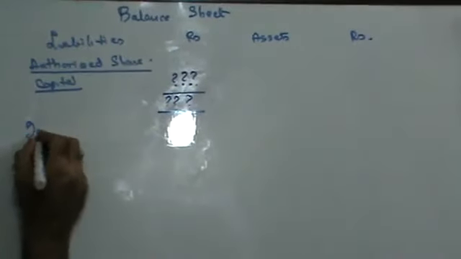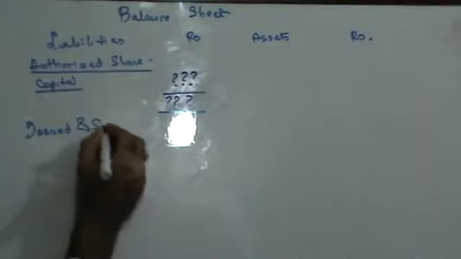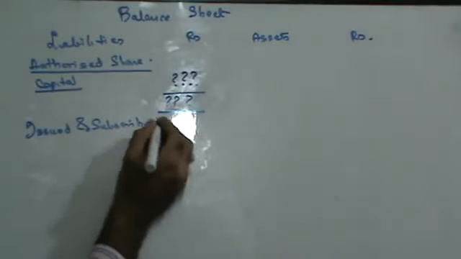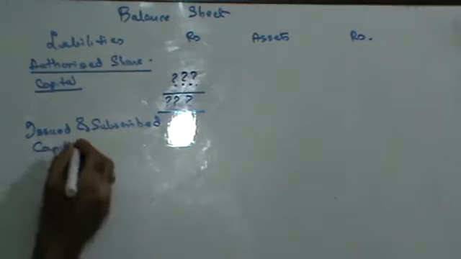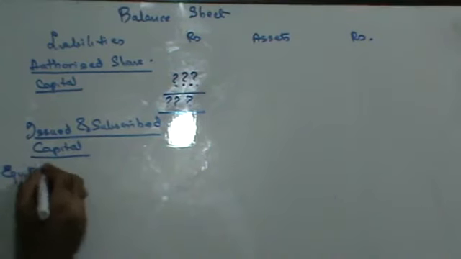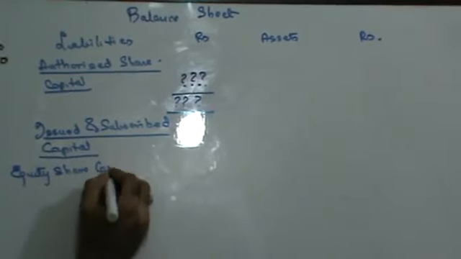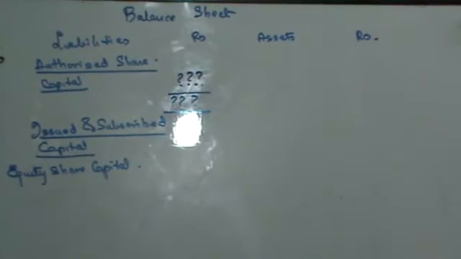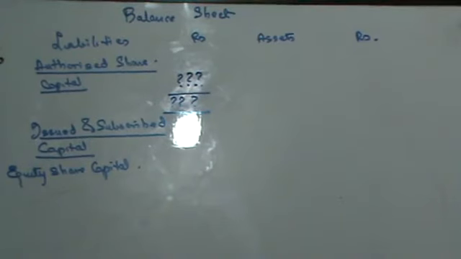Authorized share capital is not given to you. Issued and subscribed capital. In issued and subscribed capital, first of all, you would have equity share capital. How much would equity share capital be? Equity share capital is 4,82,000 here plus another 1 lakh you have issued. You have to make the balance sheet from this journal of BK Limited.